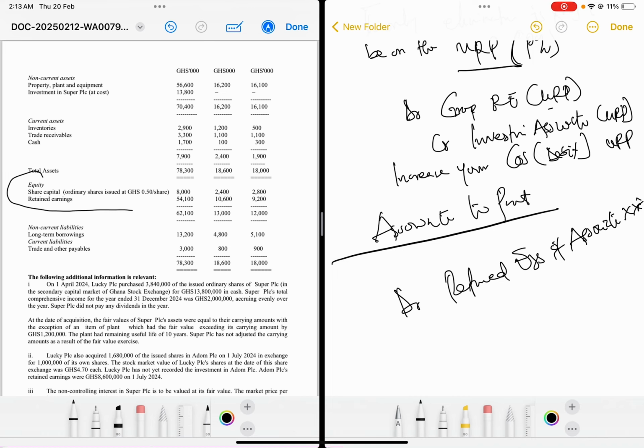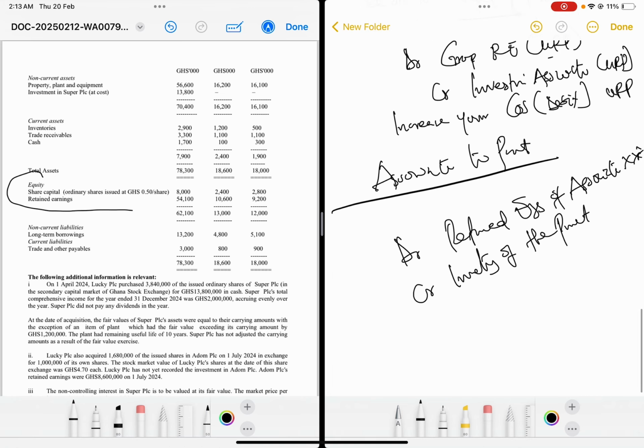So in this instance, the debit to the retained earnings of associate will not have any effect on our consolidated financial statements, because we are not consolidating the associates. Then after debiting retained earnings of associates, we credit inventory of the parent. So the inventory of the parent will be affected because you are consolidating the parent. It means that you reduce the inventory of the parent by the unrealized profit.